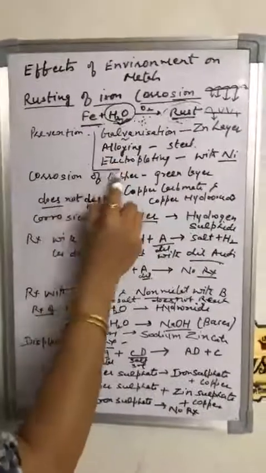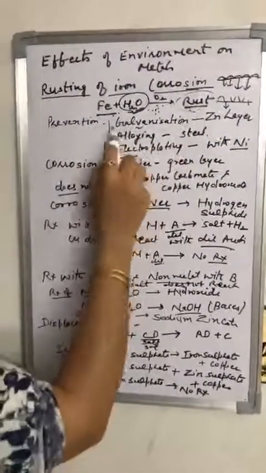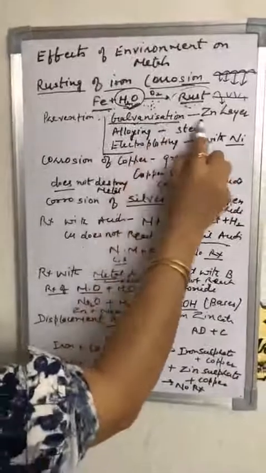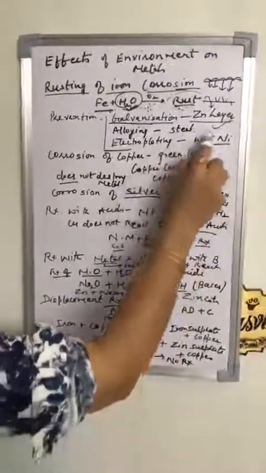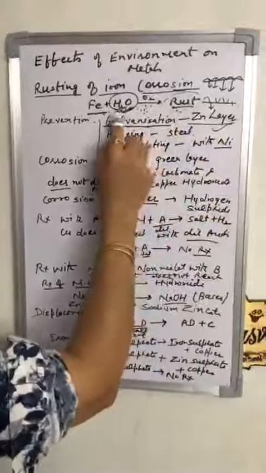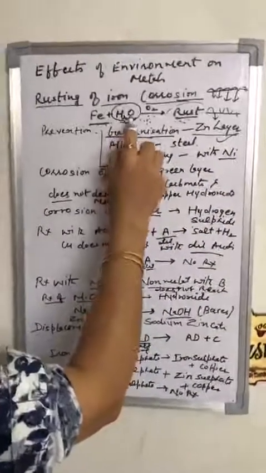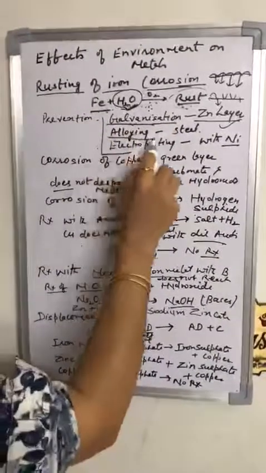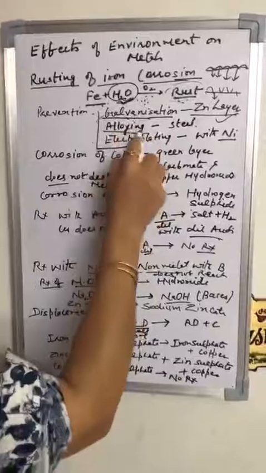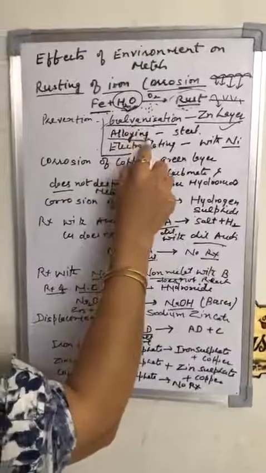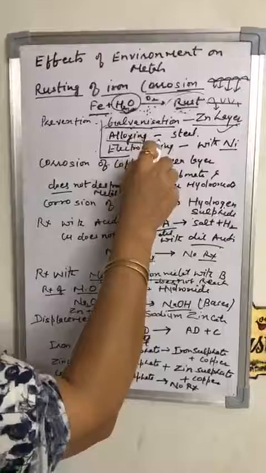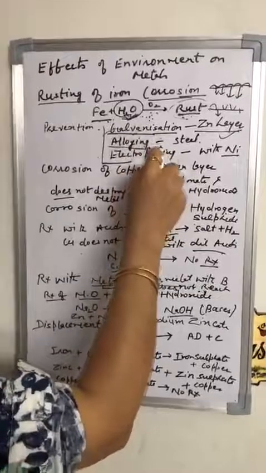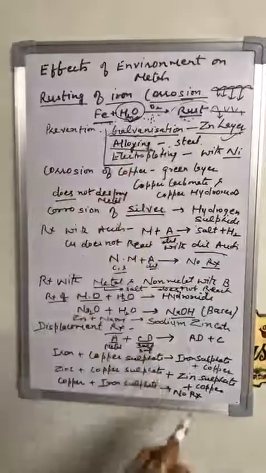You have read all these things in the 7th class. Galvanization: when we do the zinc layering on the surface of iron, it protects the iron from rusting because the surface will not come in direct contact with oxygen and water. Alloying. What is an alloy? An alloy is a mixture of metals and non-metals which is made for the strengthening of the metal, for improving the quality of the metal.